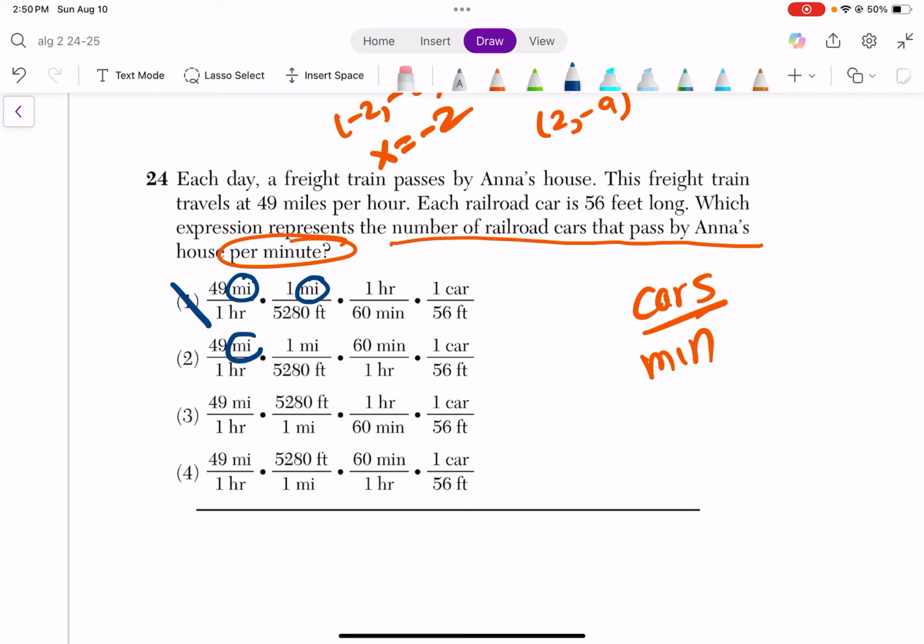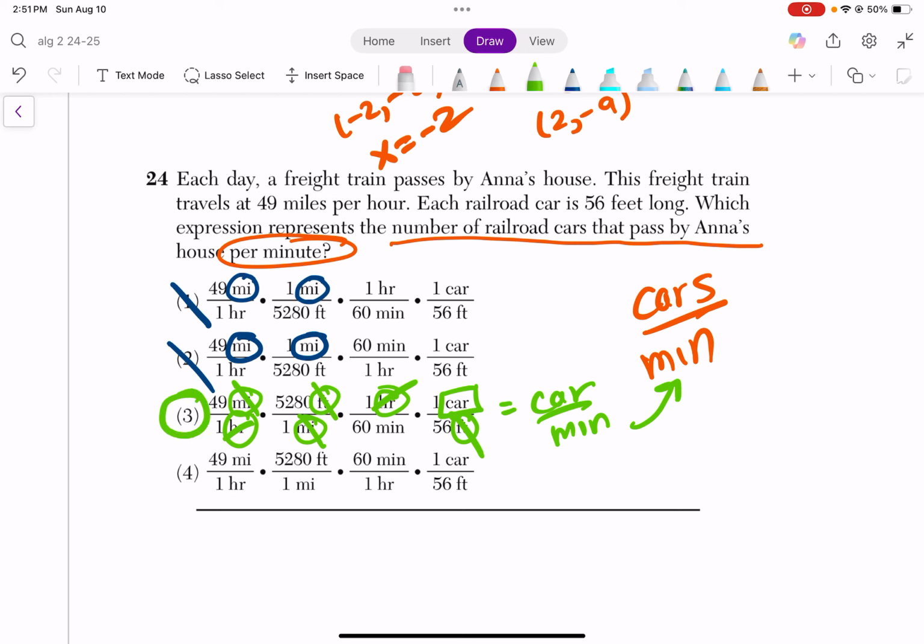So it's not going to be 1. Mile and mile, again, both at the top. Can't cross it out. Here, let's look here. So mile and mile, one at the top, one at the bottom. So I can cancel out. There should be other things that I can cancel out. Hour and hour. One's at the bottom, one's at the top. I can cancel it out. And then feet and feet. Great. One's at the top, one's at the bottom. Can cancel out. So what am I left with? I'm left with car per minute. And that's what I'm looking for. So 3 is the answer. And 4 doesn't work because, let's see. Look, hour and hour are both at the bottom. That doesn't make any sense.